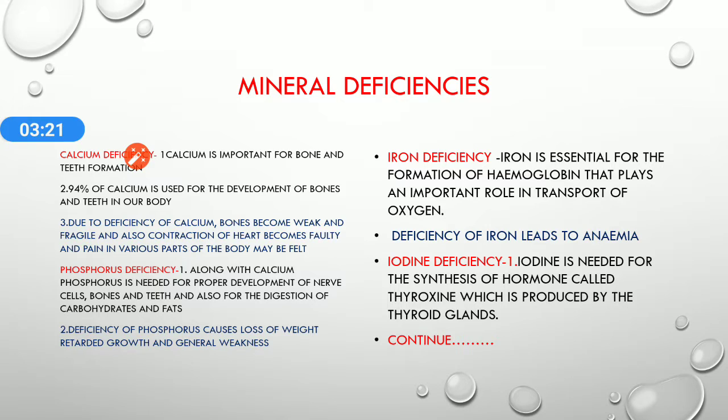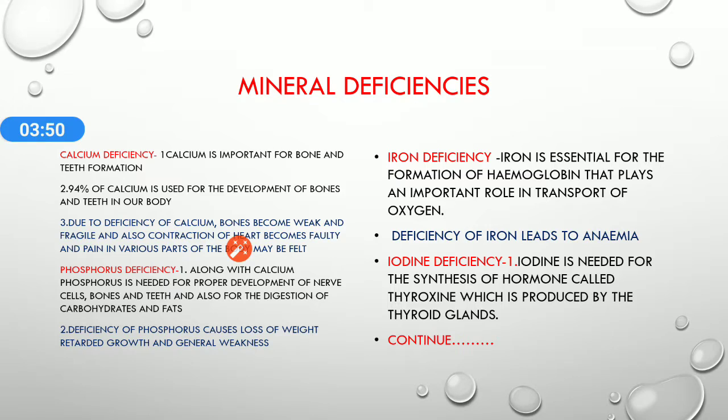Now what happens if the requirement of calcium in our body is not being met? Then due to its deficiency, bones become weak and fragile. 94% of calcium is used for the development of bones and teeth in our body. Also, blood, muscles and nerves use calcium in small quantities.